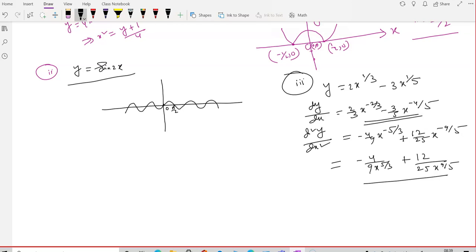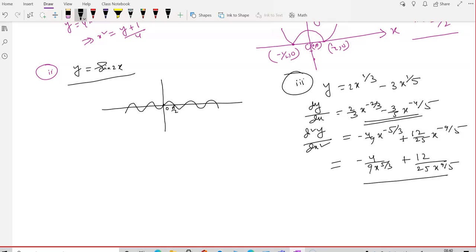At x equal to 0, the curve passes through the origin. Yes, that is true. But the sign of dy by dx is not changing like that. It is not changing abruptly. So at the point x equal to 0, we can say that it doesn't have any cusp. Is there any point of extrema over there? There also you can check. There is another way to verify.